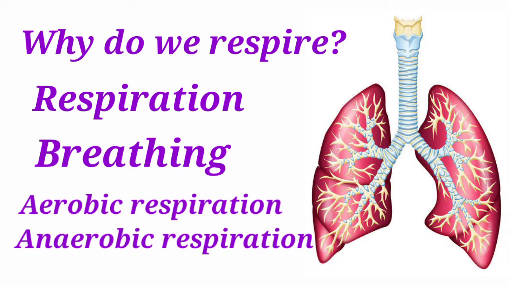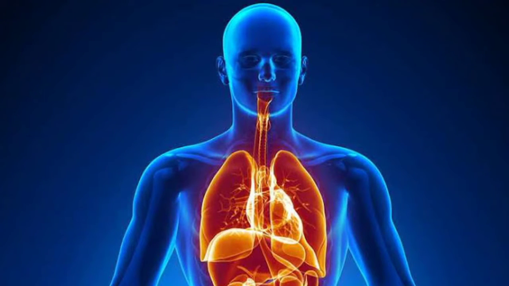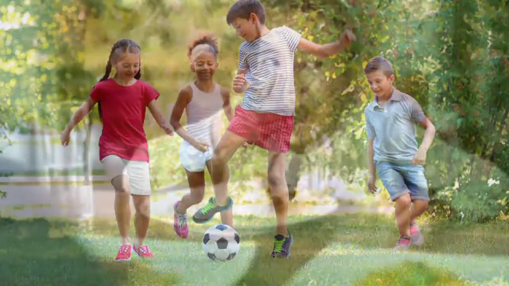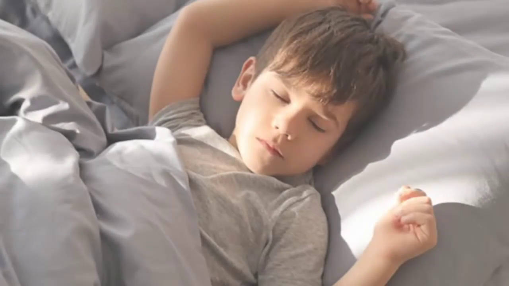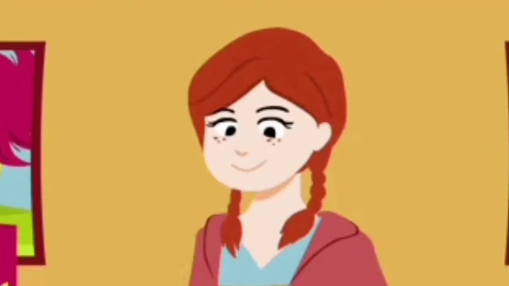So let's start. Children, just as a vehicle needs diesel or petrol to run and do work, our body also needs energy to perform various activities. Energy is required to read, play, eat and even to sleep also. So from where do we get this energy? We get the energy from the food we eat.